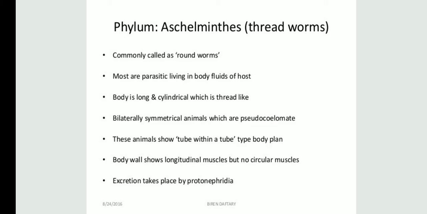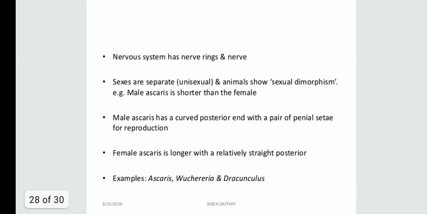They have longitudinal muscles but no circular muscles, students, only longitudinal muscles within their body. And the last one is excretion, which takes place by the protonephridia. It is the structure with the help of which they excrete. Talking about their nervous system, they have nerve rings and nerves around in their body. Their sexes are separate, students, so they are unisexual organisms and they show sexual dimorphism.